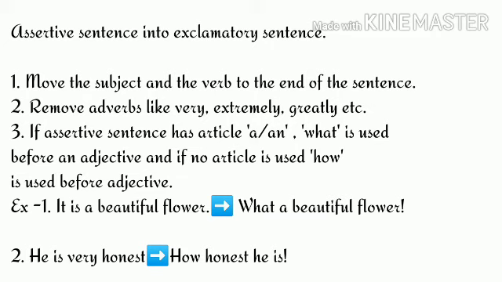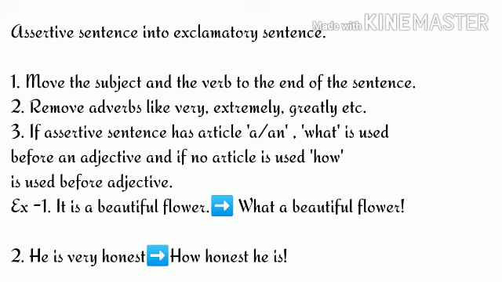Now look at the other example. He is very honest. Here no article is placed, so we have to use how before the adjective. So the exclamatory sentence we get is: how honest he is. Here also the subject and the auxiliary verb are placed at the end and very is removed. And since there is no article, we used how before the adjective.